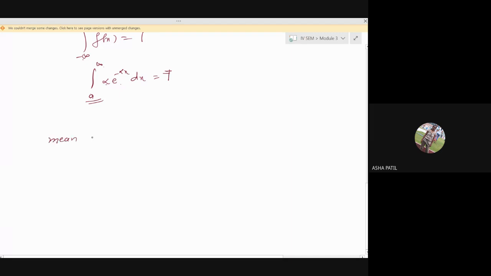The example that you considered just now: mean is how much? 3 minutes. And one more thing we have discussed is that the mean of the exponential distribution is 1 by alpha. Standard deviation is also 1 by alpha. Variance is 1 by alpha square.